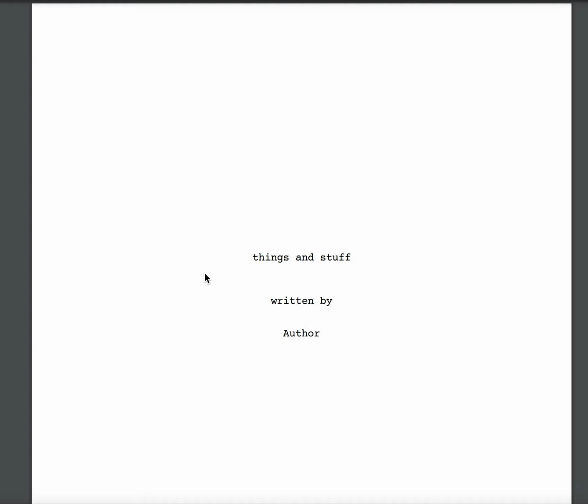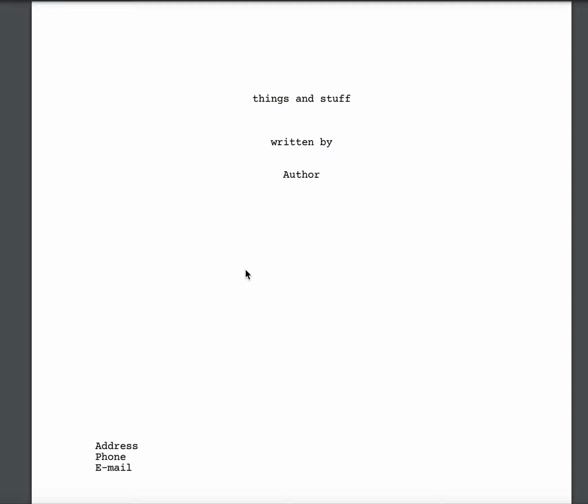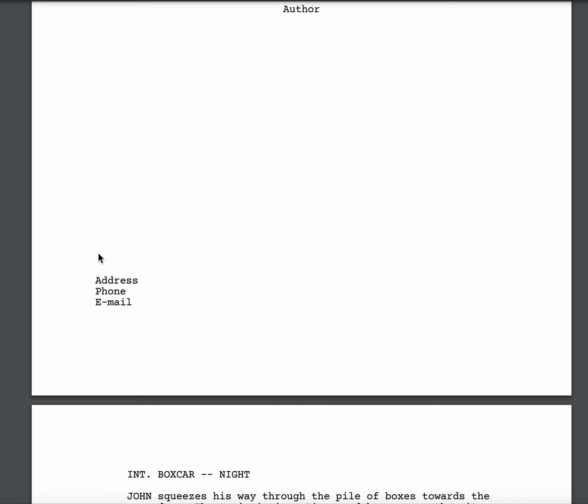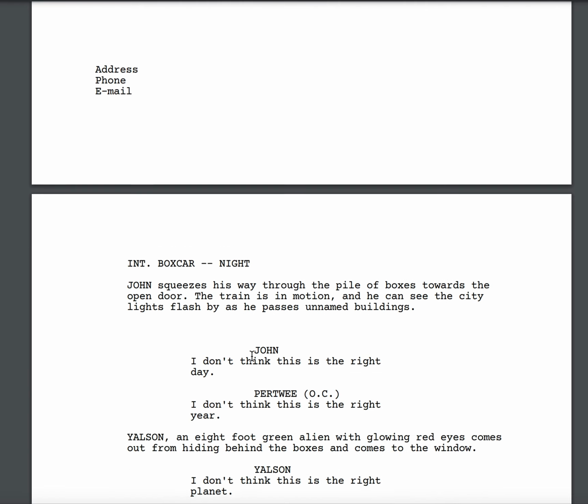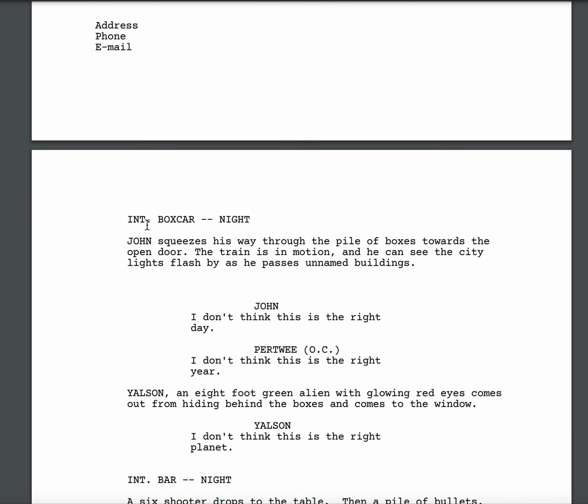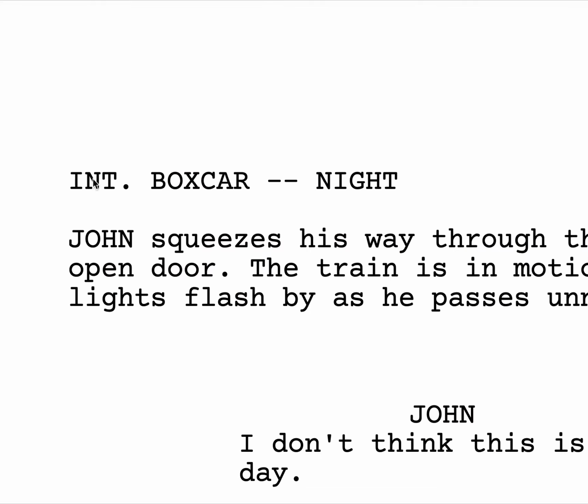All right, so anyway, the title and things like that should be capitalized, followed by written by you. Of course, you need to put down where they should send those big $1 million checks. Now, when you're doing a screenplay format, you need to say whether the location is an interior or an exterior, meaning if it's inside a house or outside in the woods, and then whether it's daytime, nighttime, or dusk or something like that. It's all capitals, and instead of saying the full word interior, you say INT period, EXT period, or if they're walking from one to the other, you say INT/EXT.